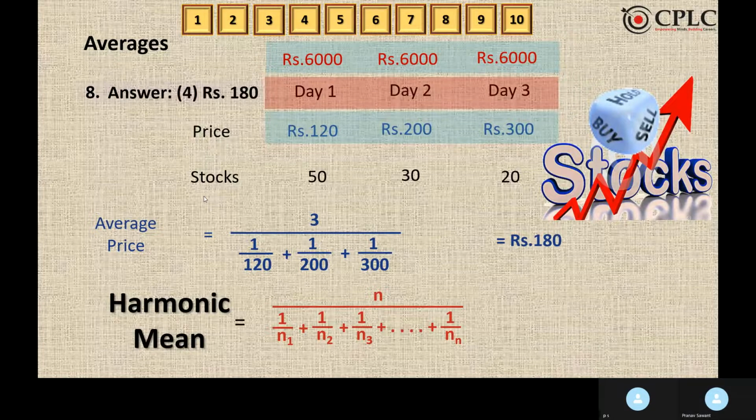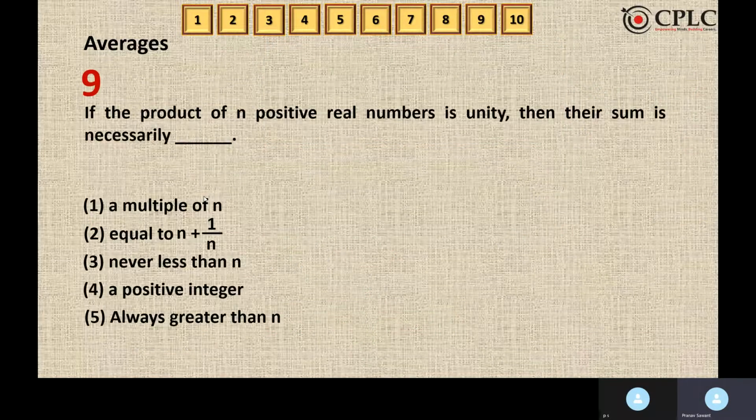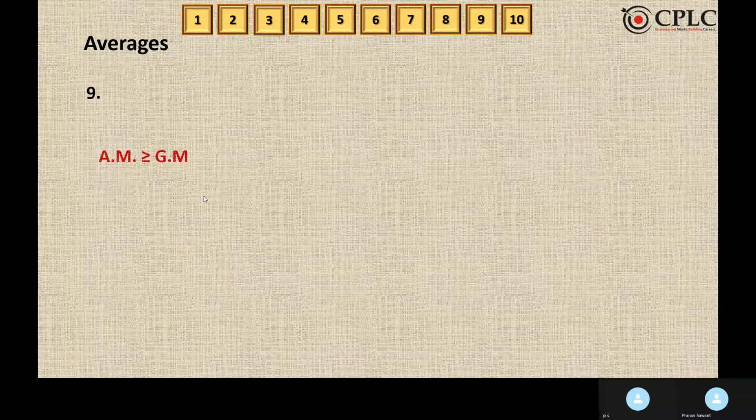So average is 180 rupees. Moving to the next question. If the product of n positive real numbers is unity, then their sum is necessarily, we have to find that. Now always remember one thing, unity is 1. The value of unity is 1.